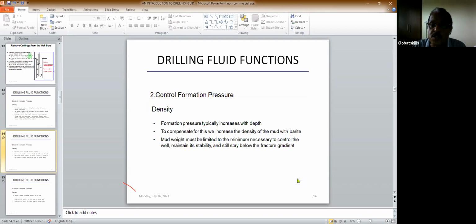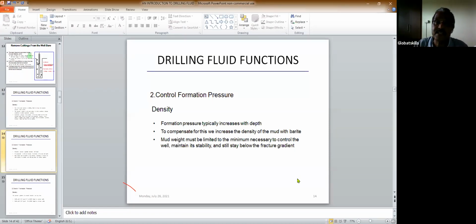Barite is used to maintain the density of the mud, because bentonite will not give you density. Bentonite gives you the viscosity. Barite will give you the density. So there are a few chemicals you have to add. As I told you, take the water, then add different chemicals to it to get a water-based mud. If you take oil, then add bentonite and other things to it, then you get an oil-based mud. Okay.